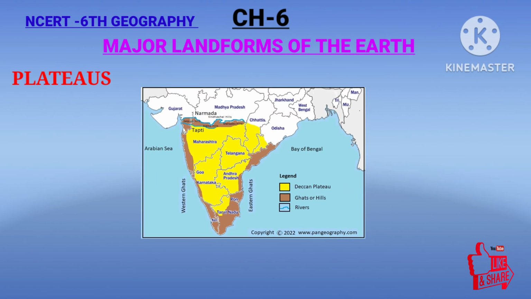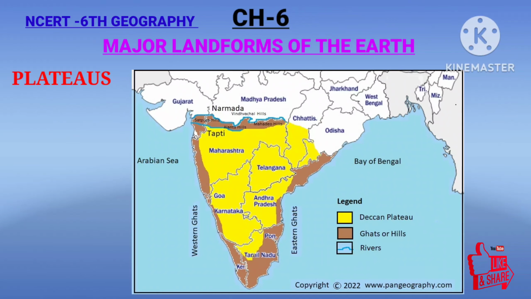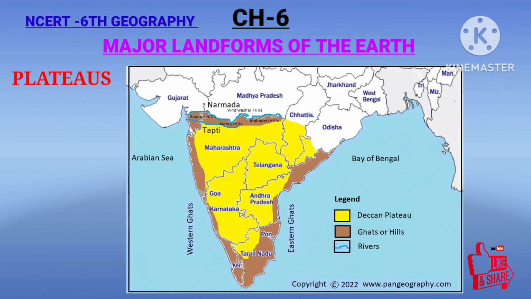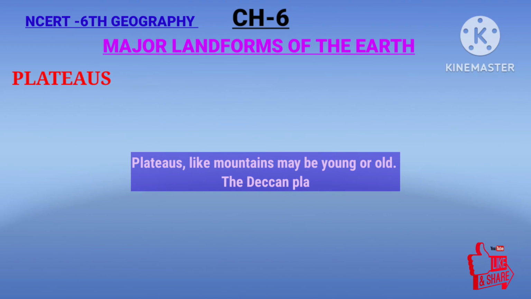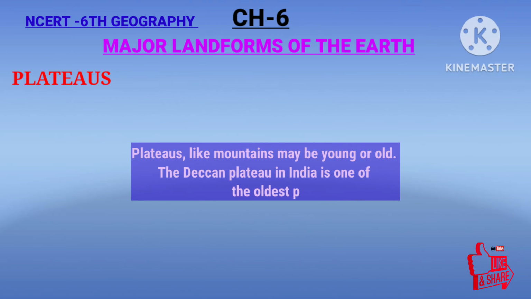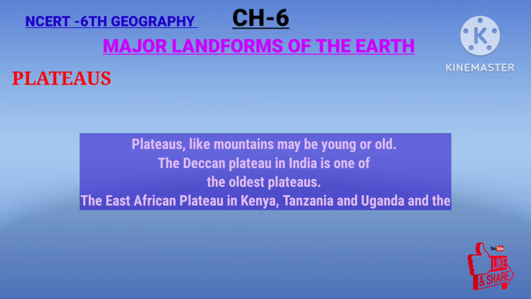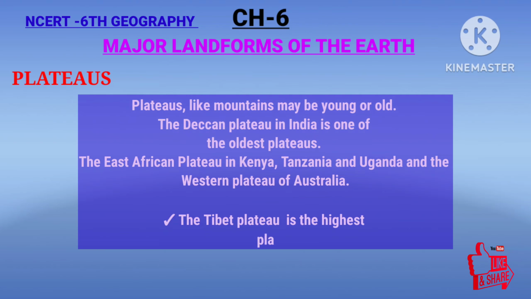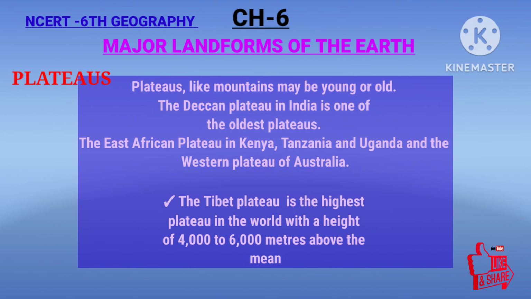In this map, the Deccan Plateau is shown. The Deccan Plateau covers the states of Maharashtra, Telangana, Goa, Andhra Pradesh, Karnataka fully and some part of Tamil Nadu, Odisha and Chhattisgarh as well. The plateaus like the mountains may be young or old. The Deccan Plateau in India is one of the oldest plateaus. The East African Plateau in Kenya, Tanzania and Uganda and the Western Plateau of Australia. The Tibet Plateau is the highest plateau in the world with a height of 4,000 to 6,000 meters above the mean sea level.